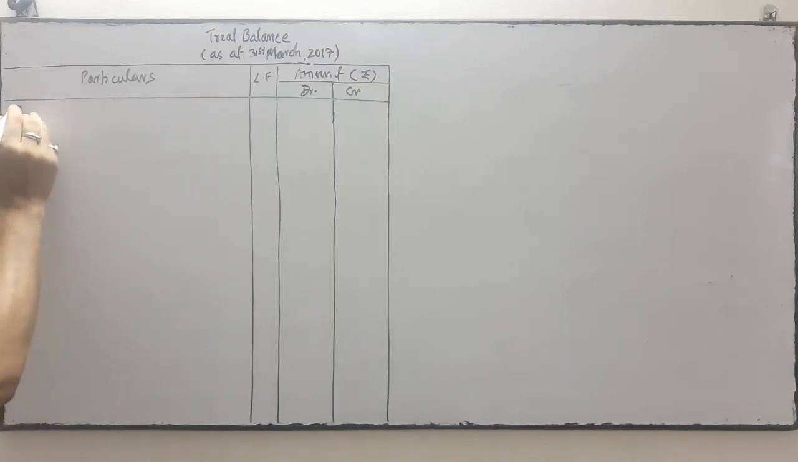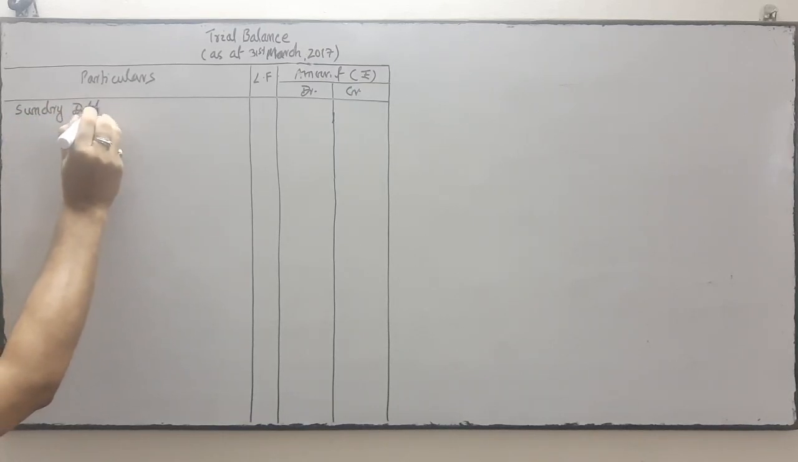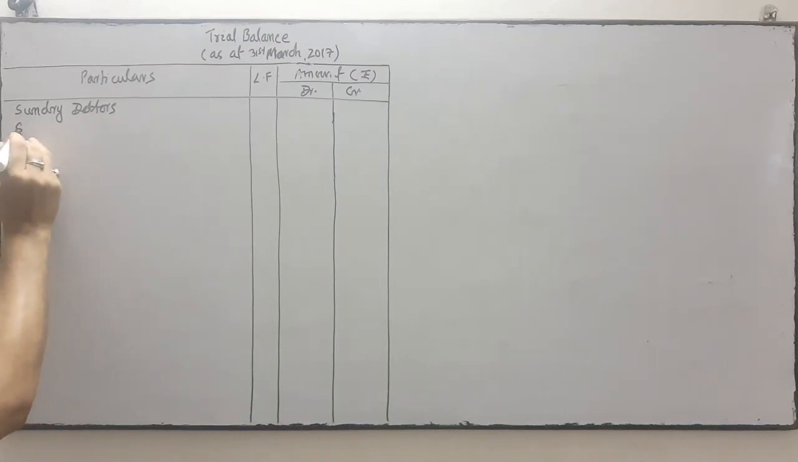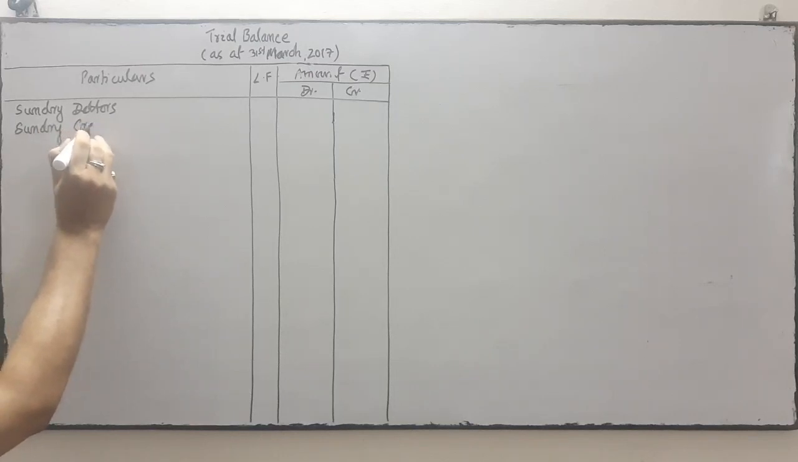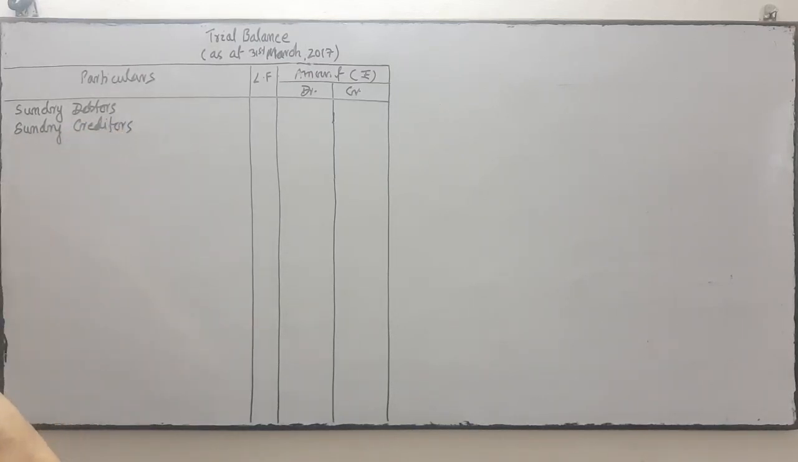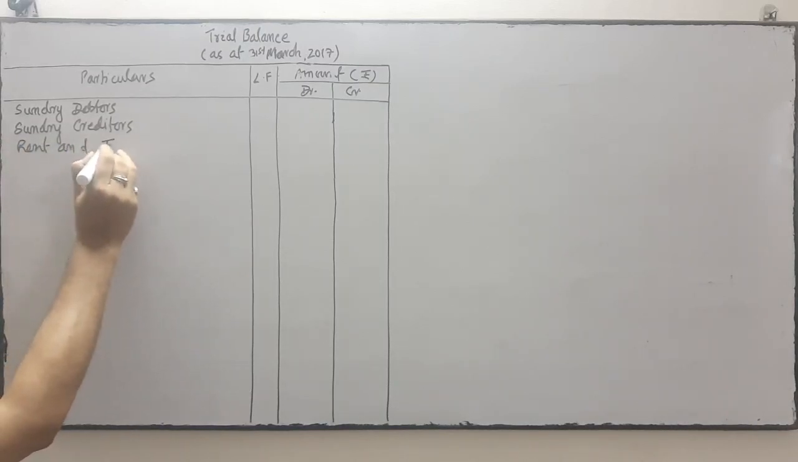Okay. Now first is sundry debtors, first ledger balance, sundry debtors. Second is sundry creditors. You write the name of the ledger first. Okay, then we'll write the amount. Rent and taxes.